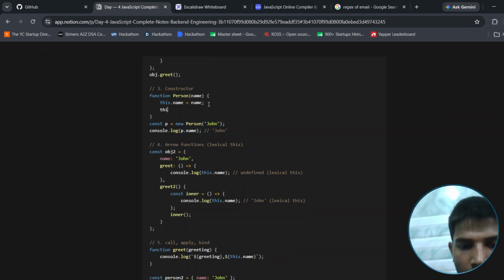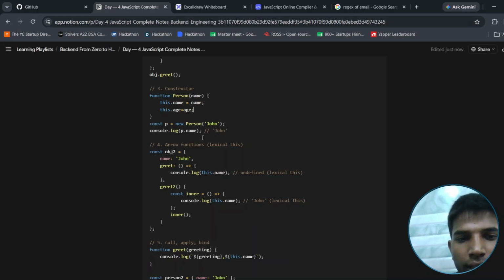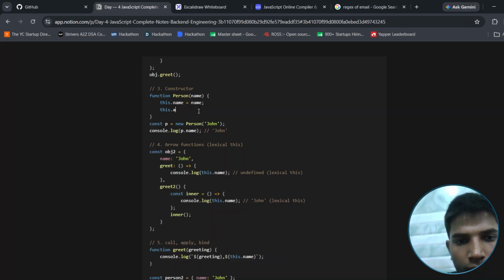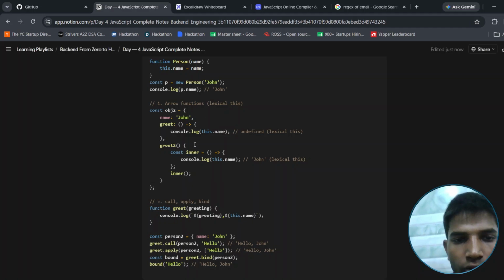We can also use here this.age, then console.log p dot, and after that we will see that age will also be printed. What is this? After that age will also be printed.